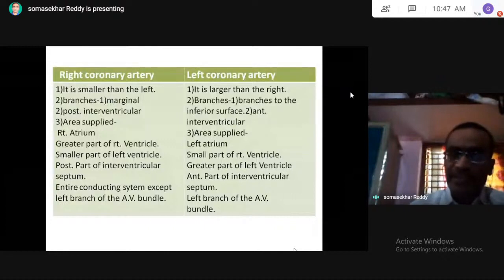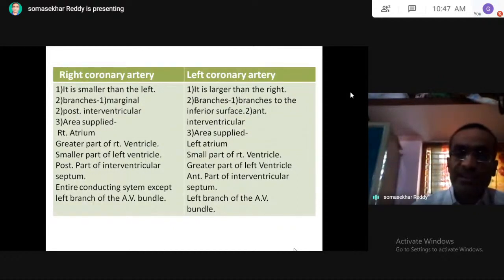The area supplied is the left atrium. As the name indicates, the left coronary artery supplies blood to the left parts of the heart: the left atrium, a small part of the right ventricle, and the greater part of the left ventricle. It majorly supplies the greater part of the left ventricle and the anterior part of the interventricular septum.